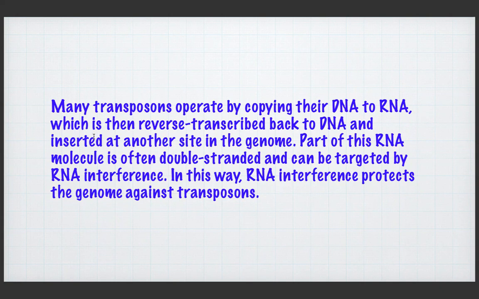So the DNA is copied to RNA, which is then reverse transcribed back to DNA and inserted at another site of the genome.